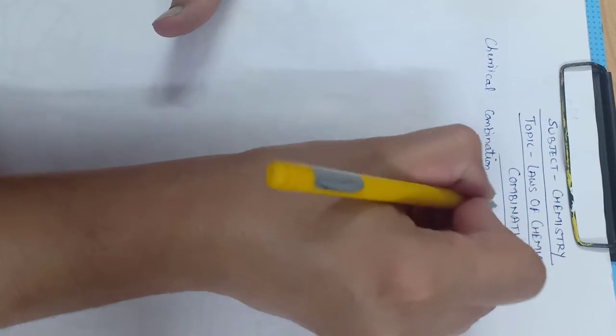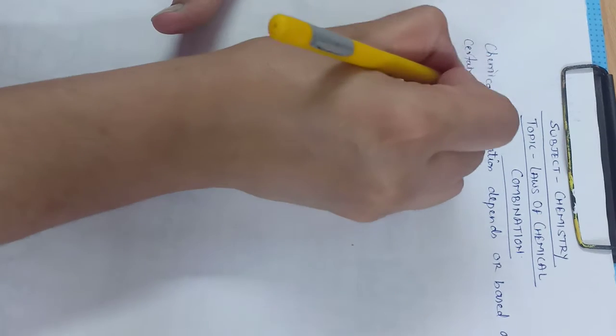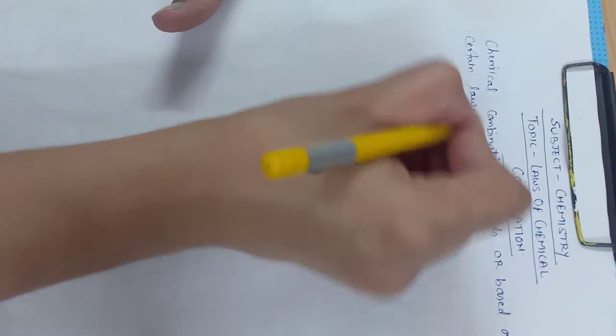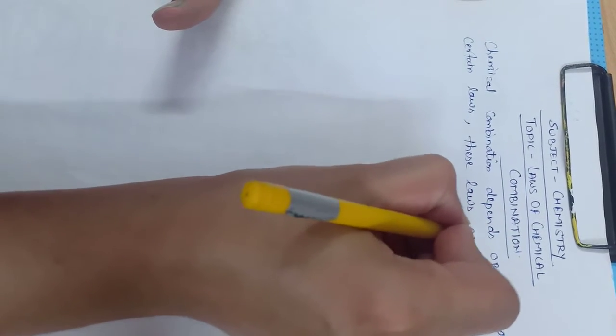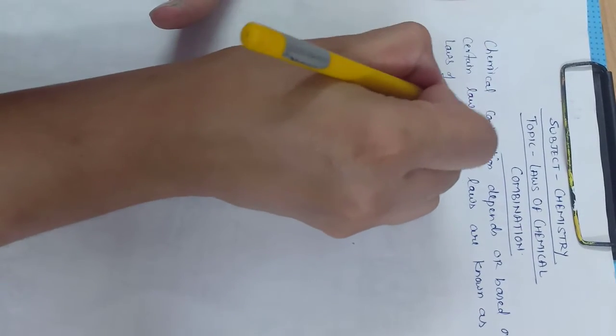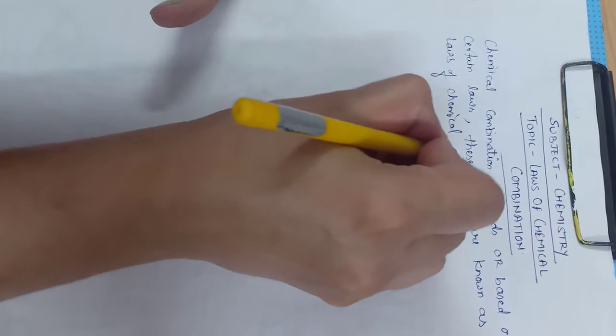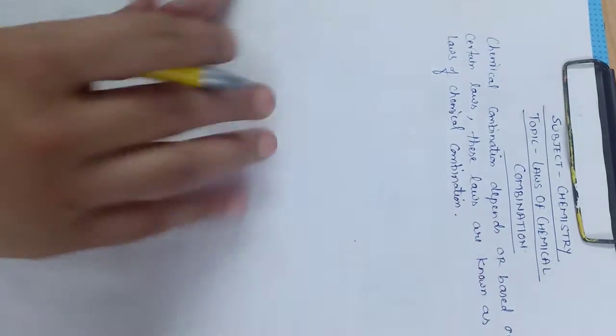These laws on which chemical combination depends or is based are known as laws of chemical combination.